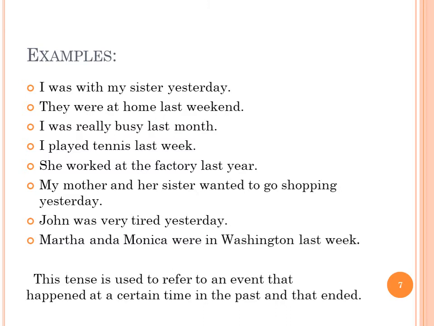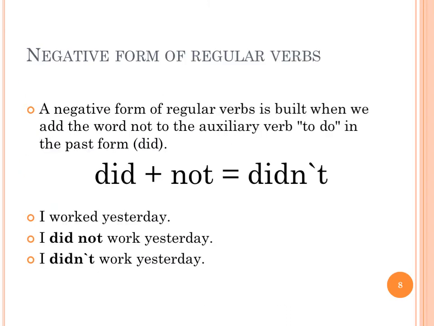So we can see that this tense is used to refer to an event that happened at a certain time in the past and that ended. Negative form of regular verbs. The negative form of regular verbs is built when we add the word not to the auxiliary verb to do in the past form, did. So we have did plus not, didn't.